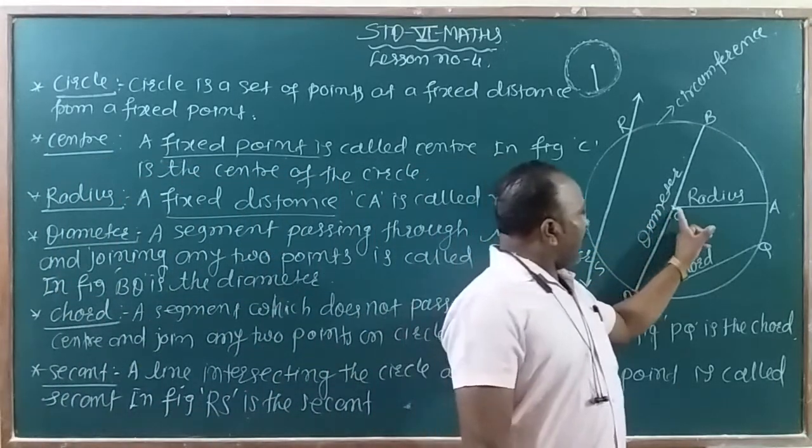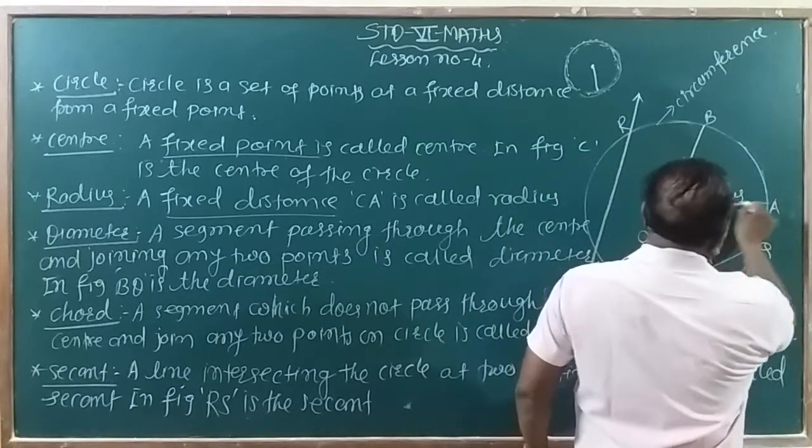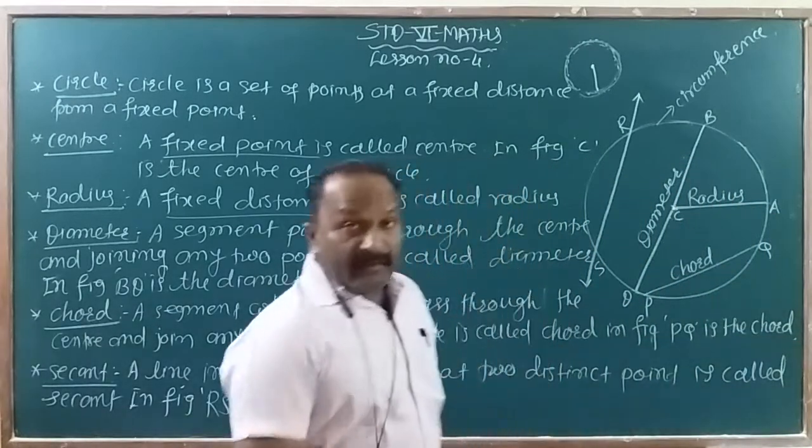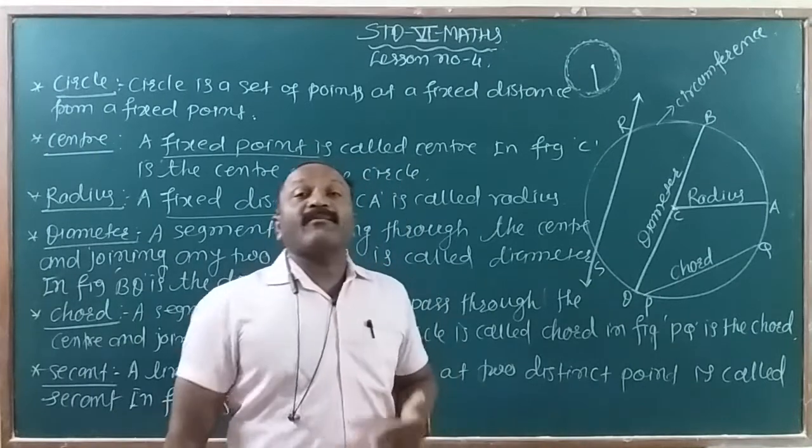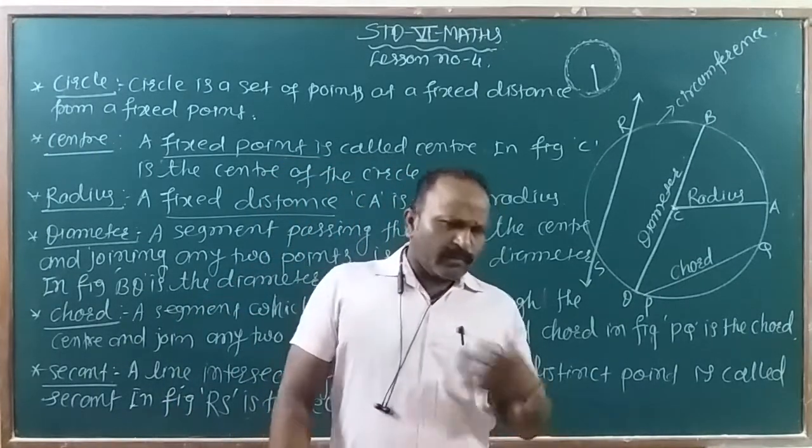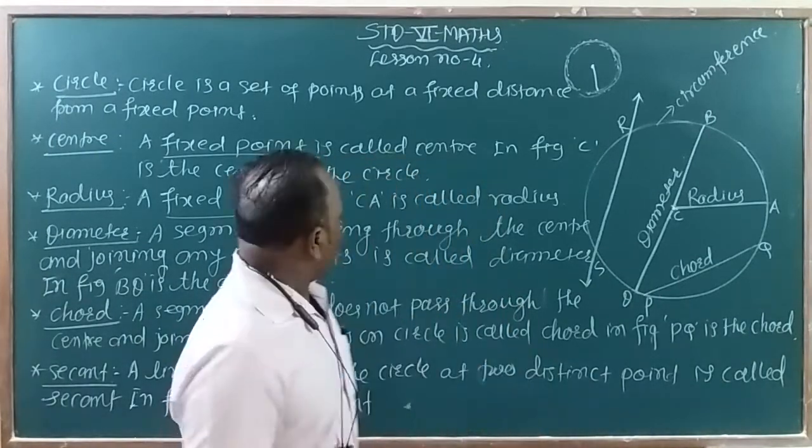This is the center and this fixed distance CA is called the radius. We can draw an infinite number of radii in the circle.